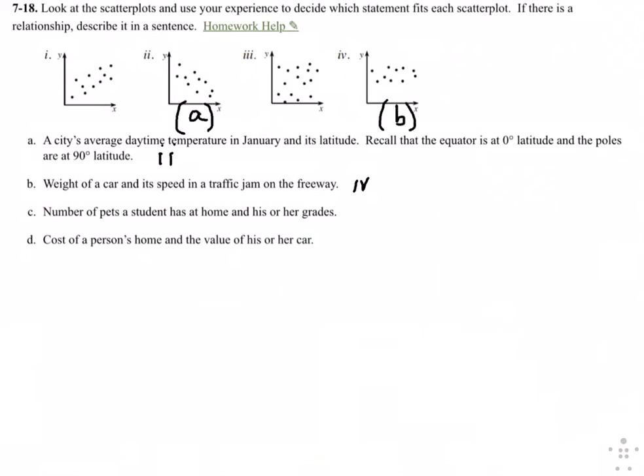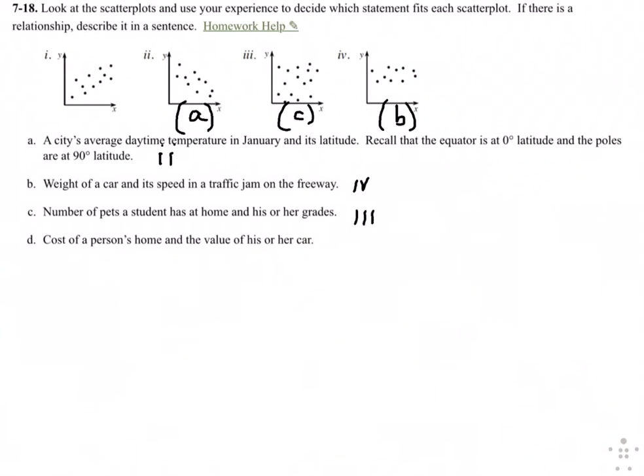For C, number of pets a student has at home and his or her grades. So I highly doubt that there's any relationship between the amount of pets you have and your grades. I mean, I guess you can make some abstract argument that if you have so many pets, you're spending all your time taking care of them. But in any case, number of pets and your grades in school, probably no correlation, and that's clearly this third graph. So that would be graph 3, I mean C.